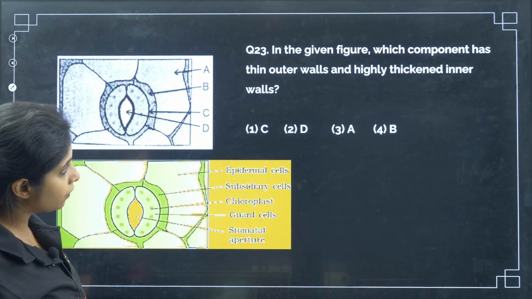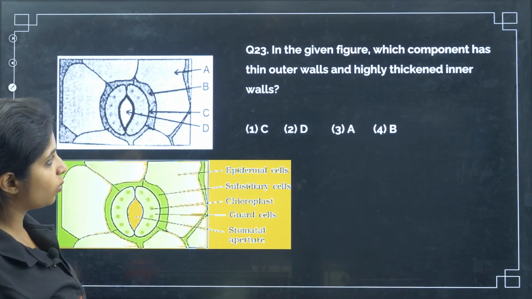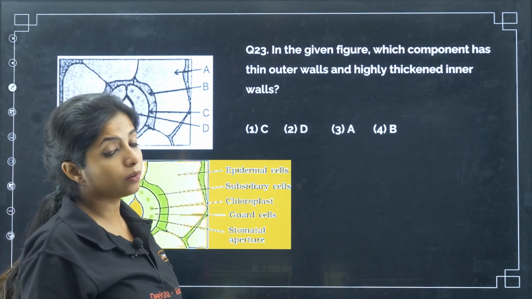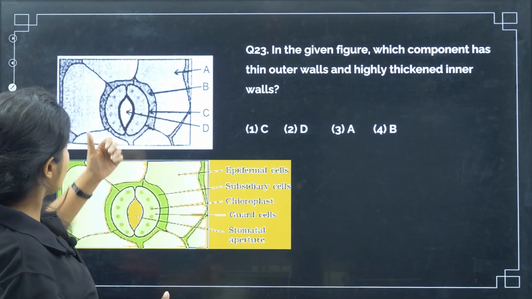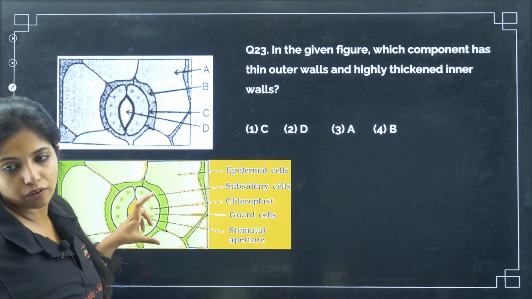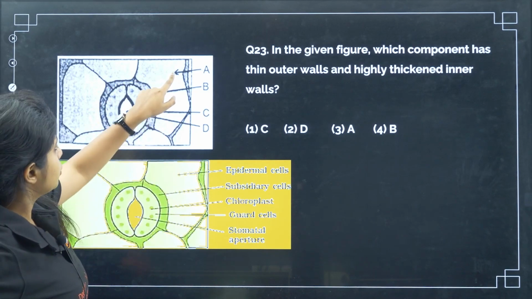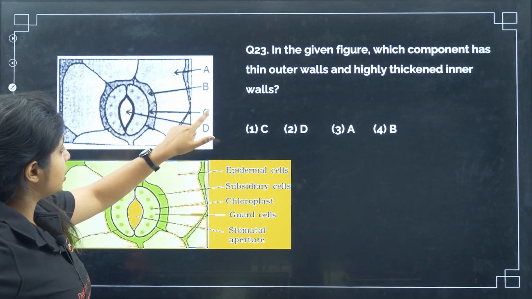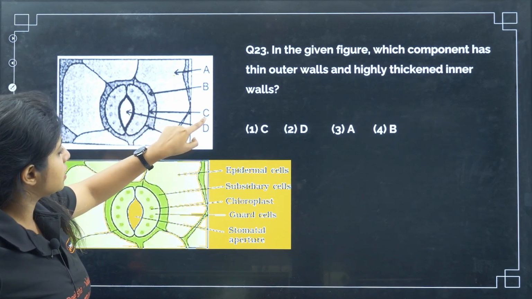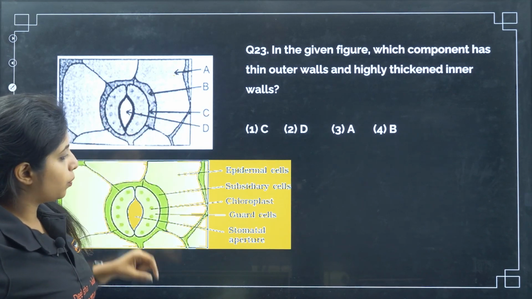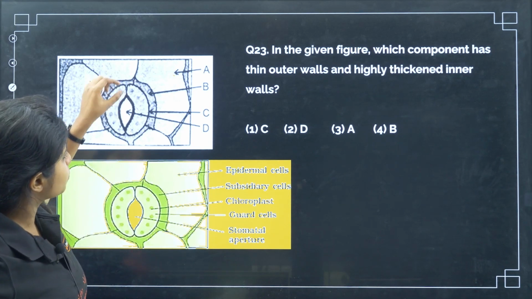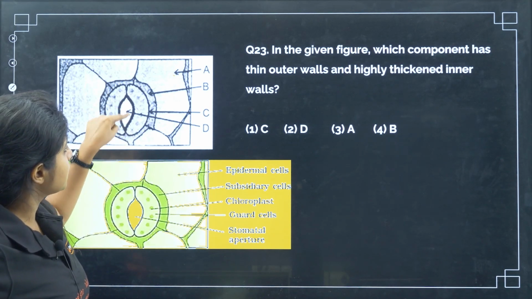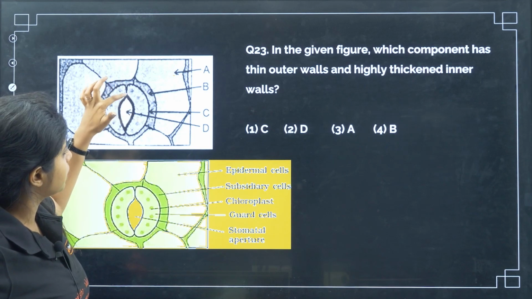Now, in the given figure, which component has thin outer walls and highly thickened inner walls? If you are not understanding this picture, I have put this picture also. This is the labeling actually. A is the epidermal cells, B is the subsidiary cells, C that you see is the guard cell, and D is the stomatal pore. So which one do you think has thin outer walls but thicker inner walls? As you can see in the picture, this is the one.